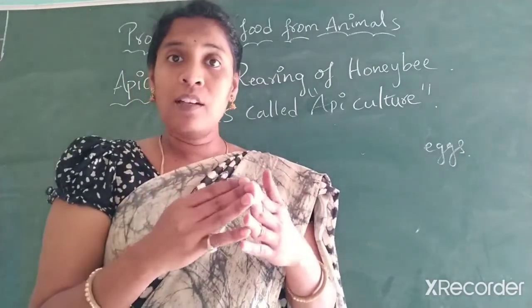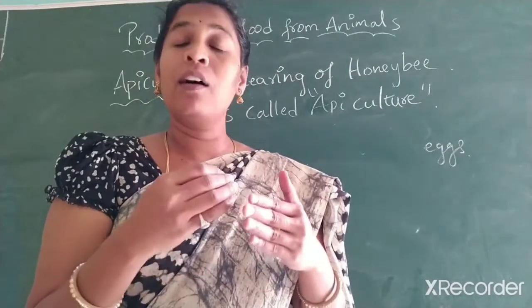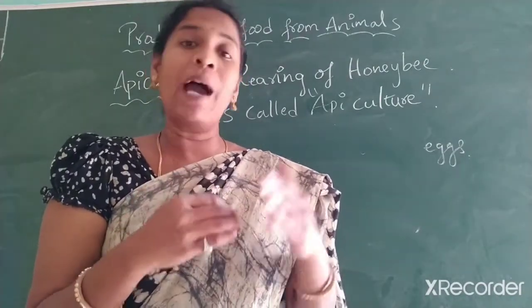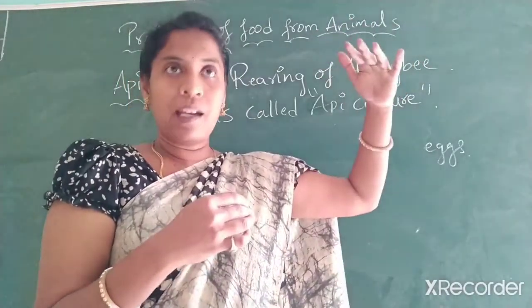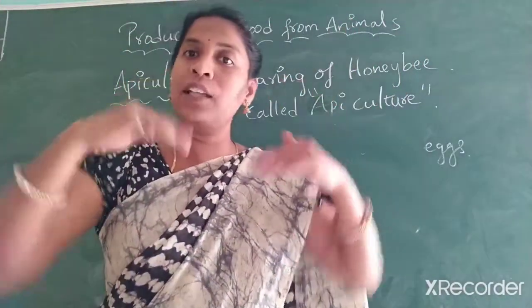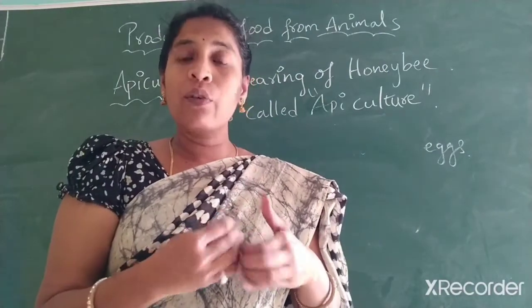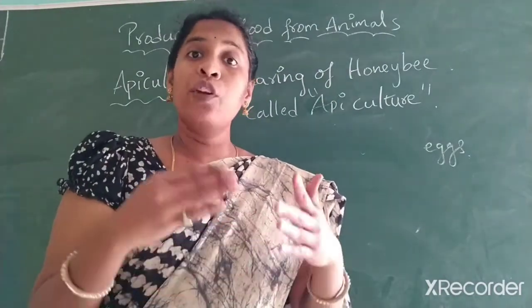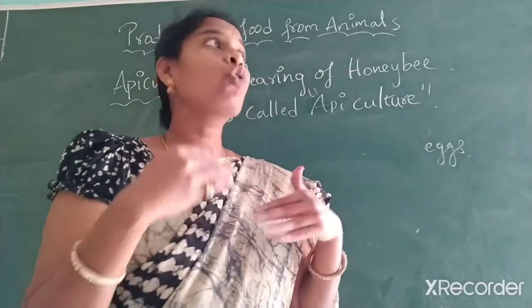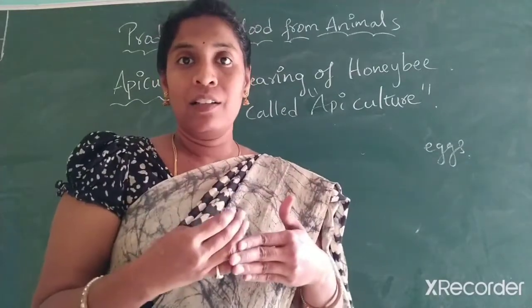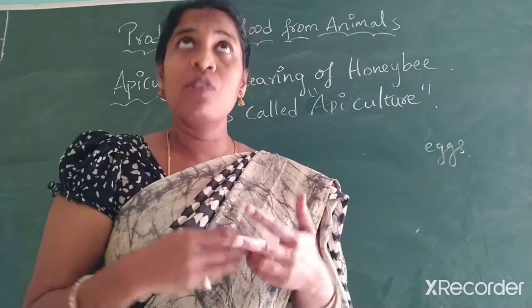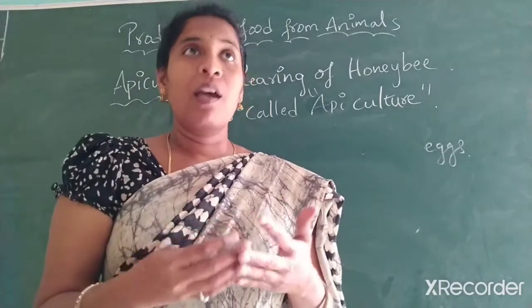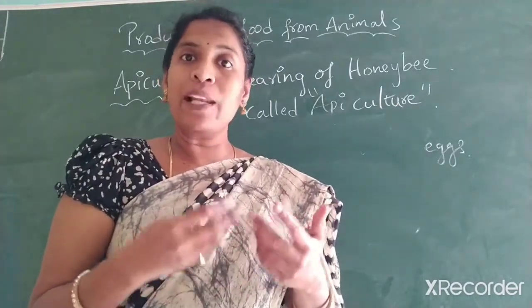And it's rare, so to get the honey, honeybee wax or apis tincture, we have to go to the forest, because in hilly areas they construct honey hives for their protection, and they live in that honey hive. So if you need to get all these products, we have to go to the forest and collect them. But nowadays, due to deforestation, we are constructing houses, roads, buildings, everything.